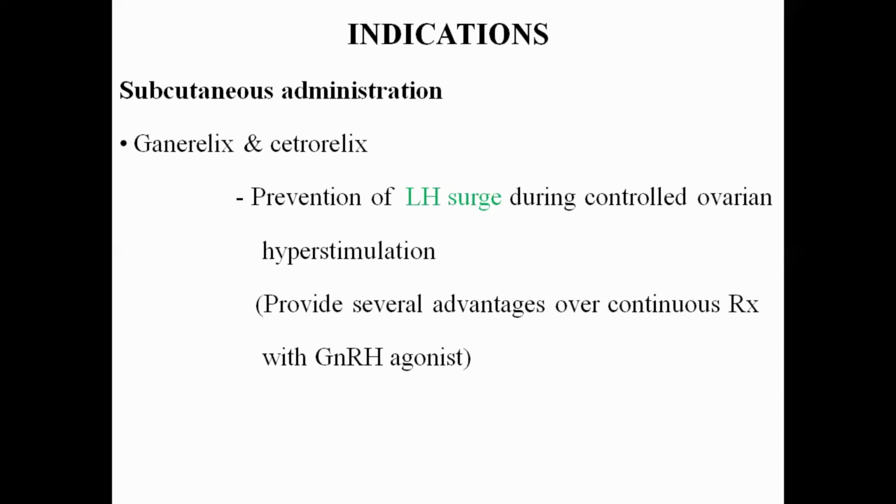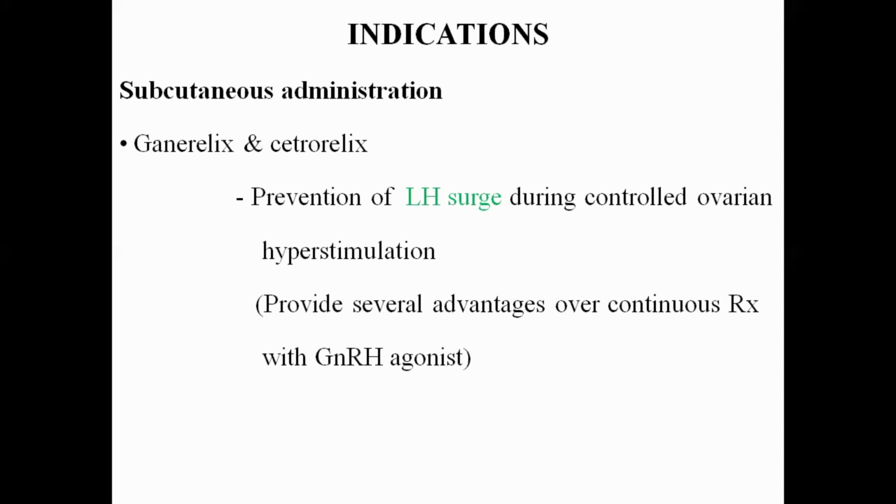Before knowing about the indications, we have already discussed the role of the gonadotropin releasing hormone agonist. The gonadotropin releasing hormone agonist induces the release of the luteinizing hormone, which will lead to the induction of ovulation. That is the role of the agonist.